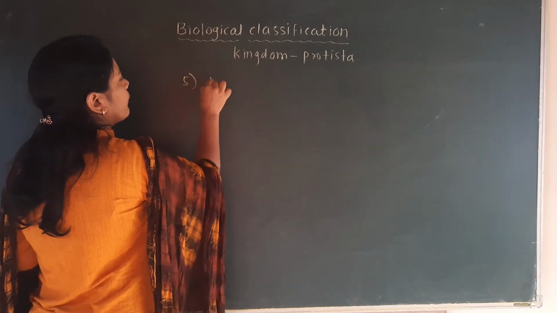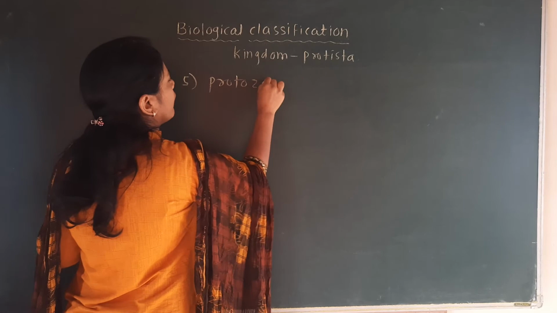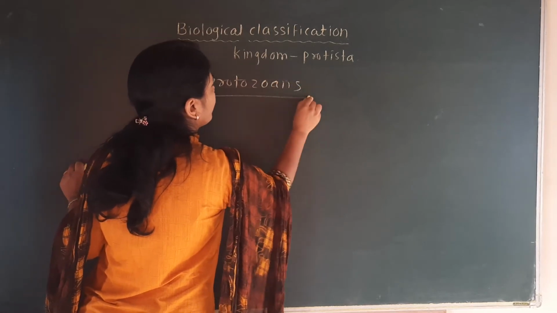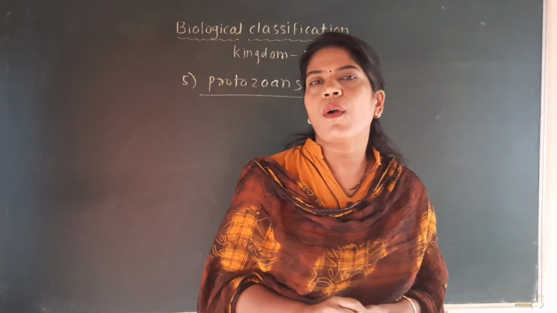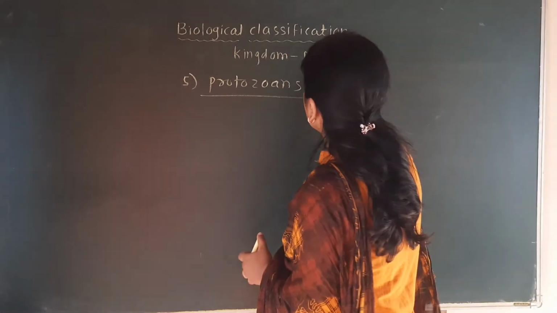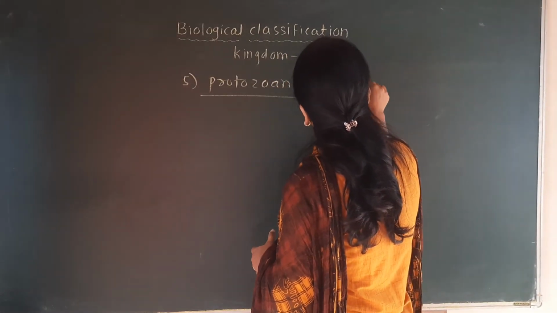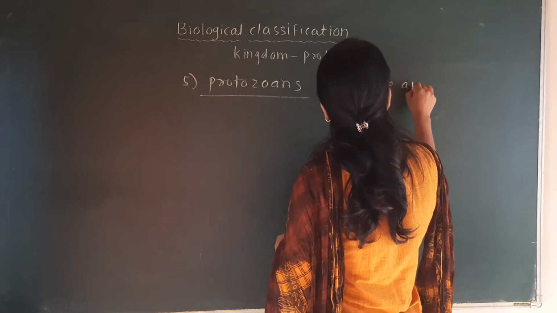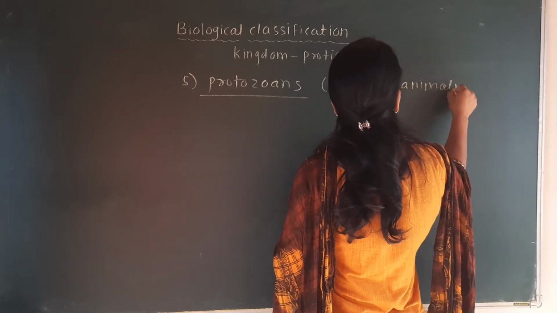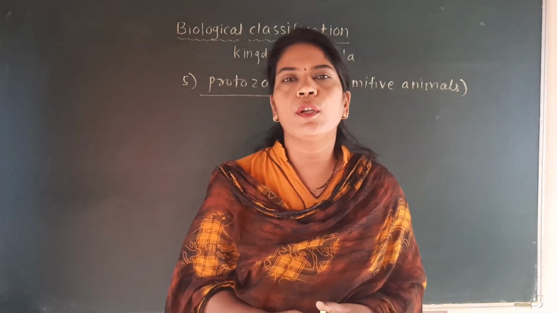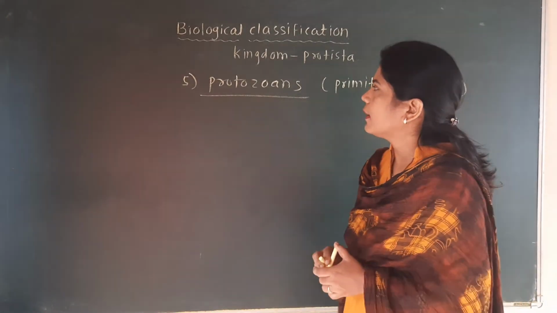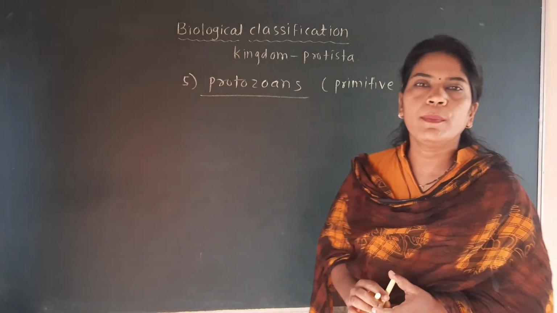Fifth group, protozoans, which is also called as the primitive animals, because most of the characteristics of these protozoans are similar to that of the animals, so they are called as the primitive animals.